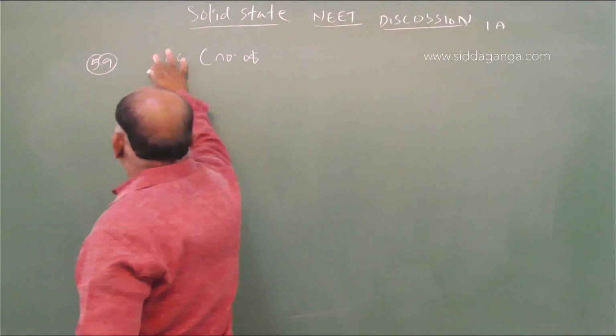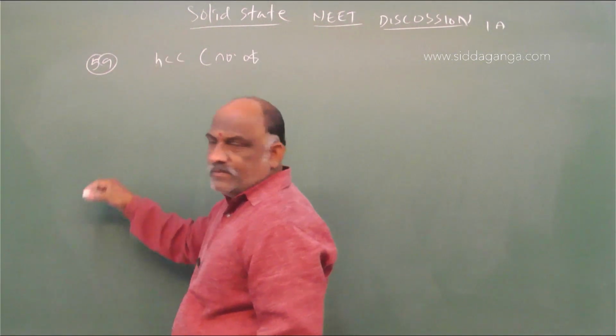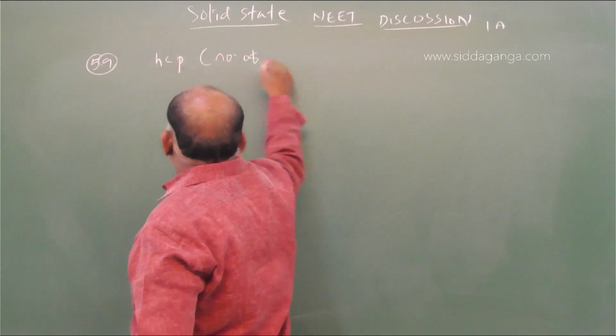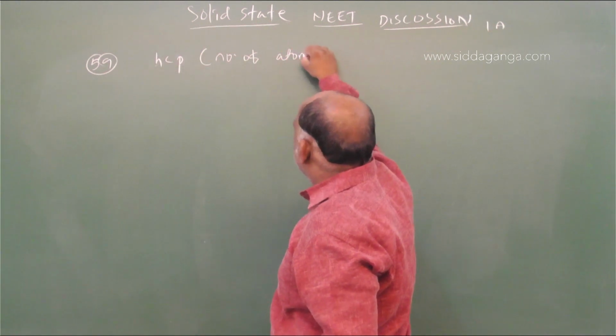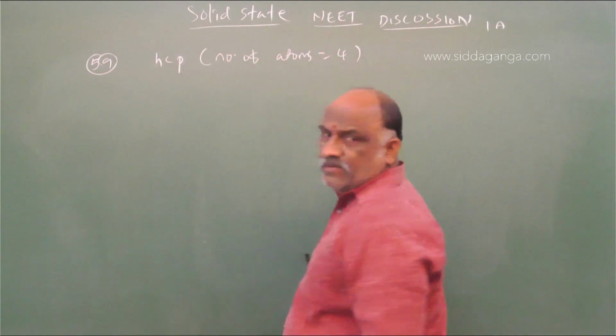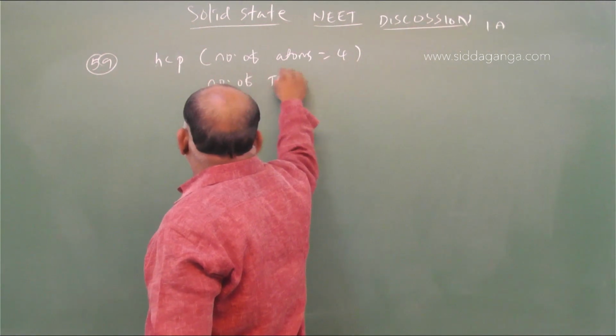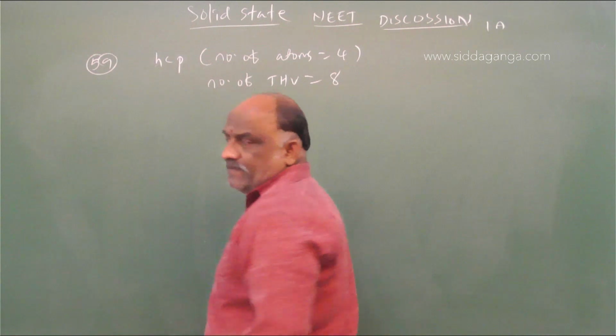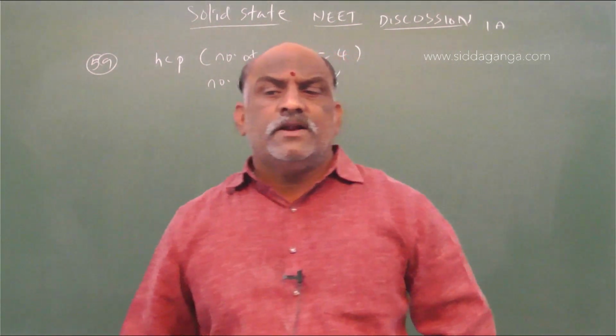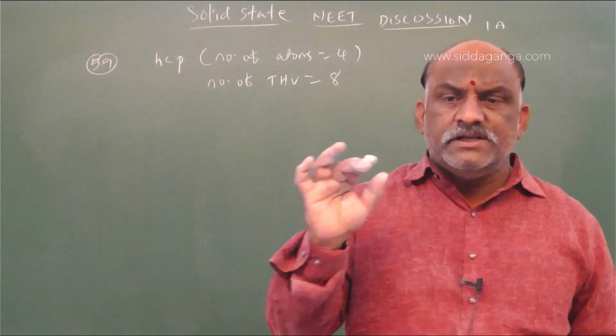HCP, sorry. HCP, number of atoms is equal to 4. Number of tetrahedral voids is equal to 8. This is a concept. Number of atoms 4, number of tetrahedral voids 8.